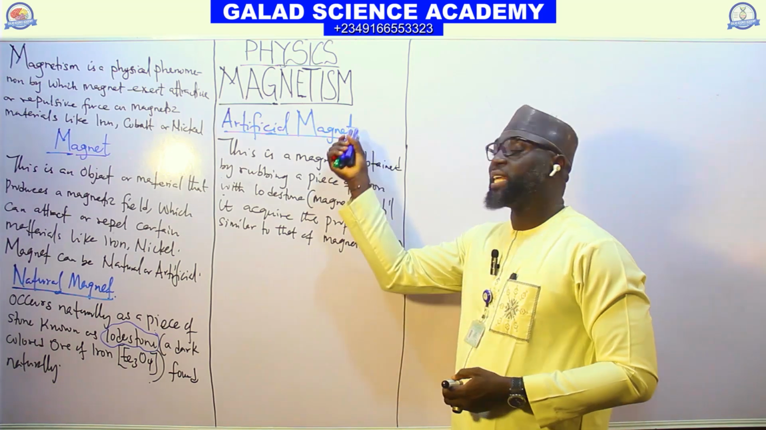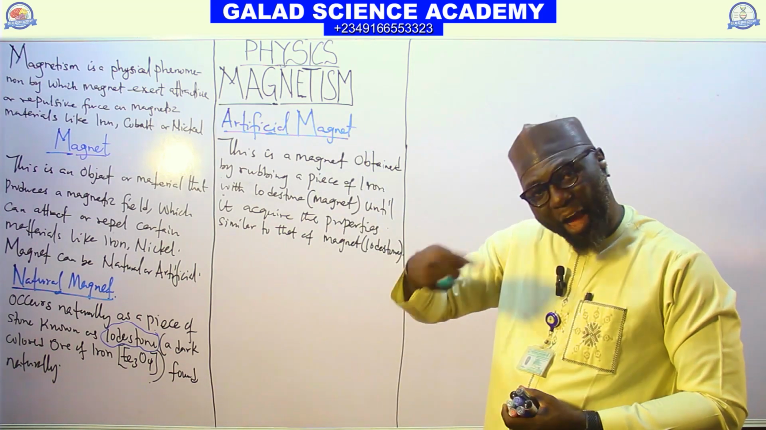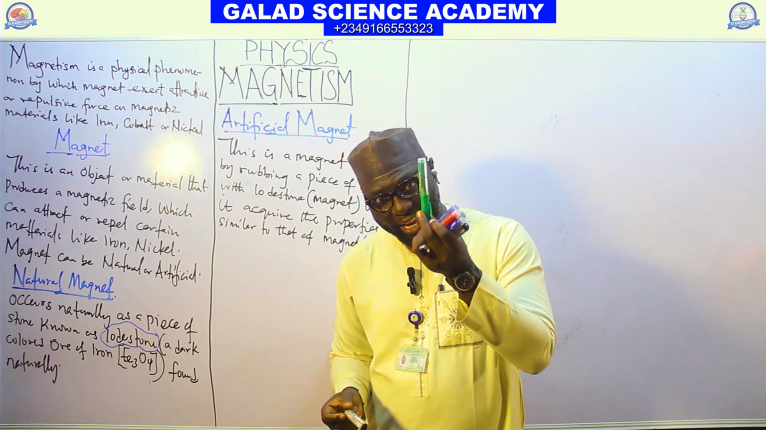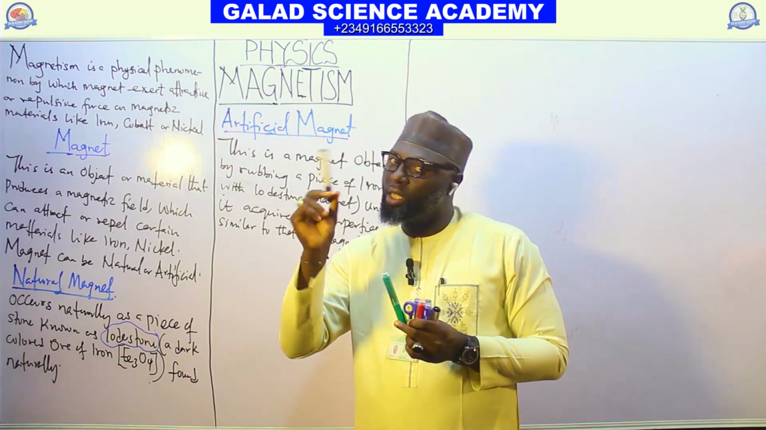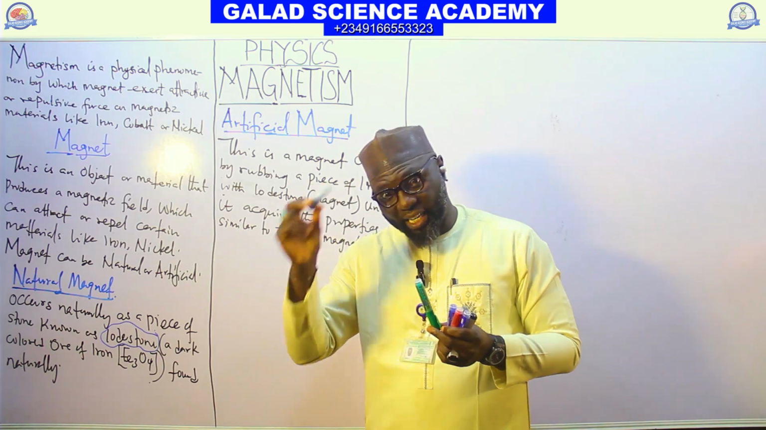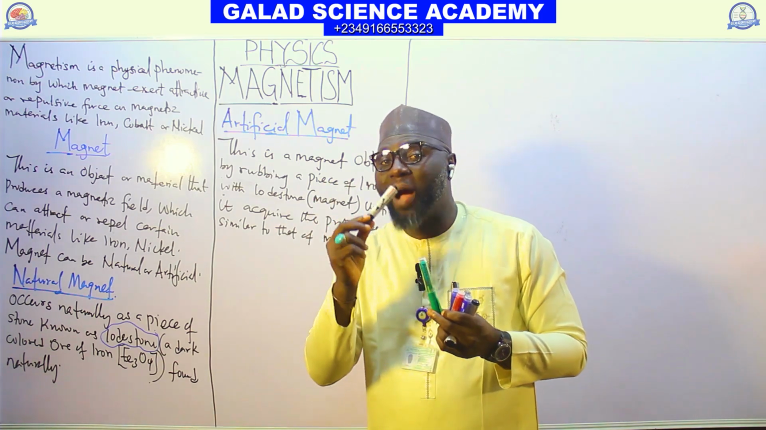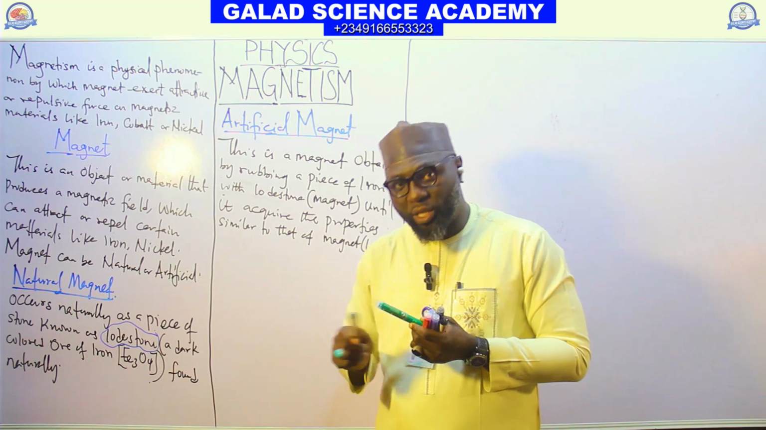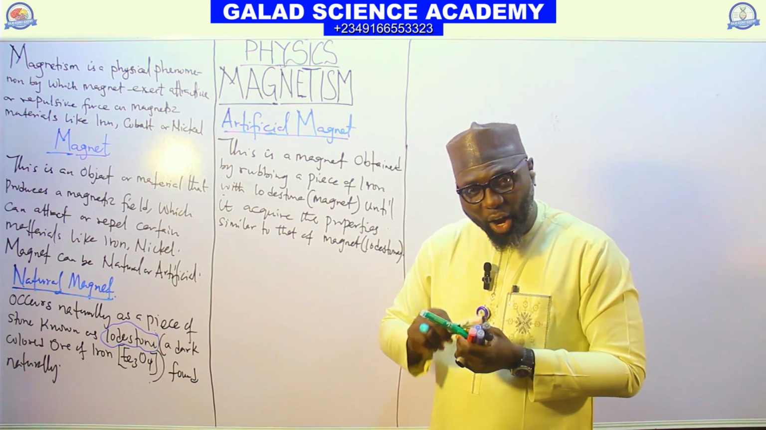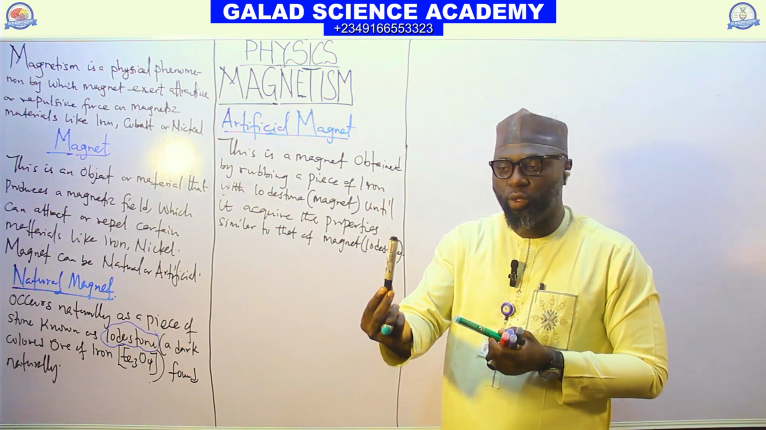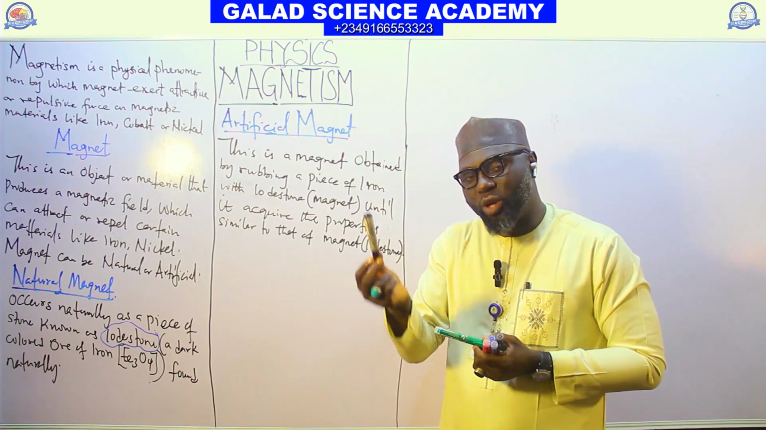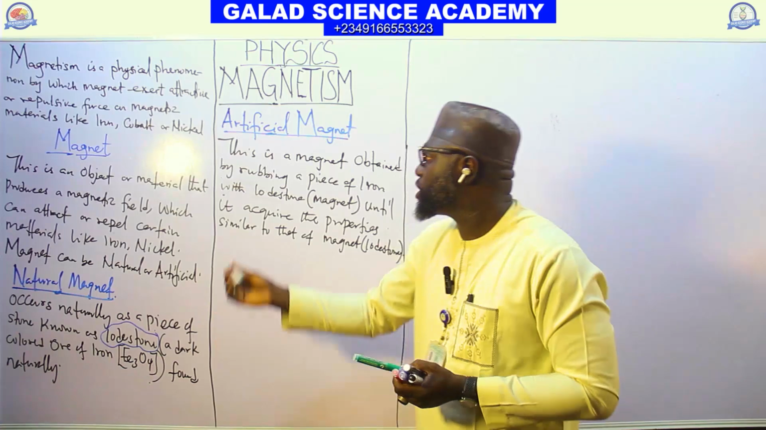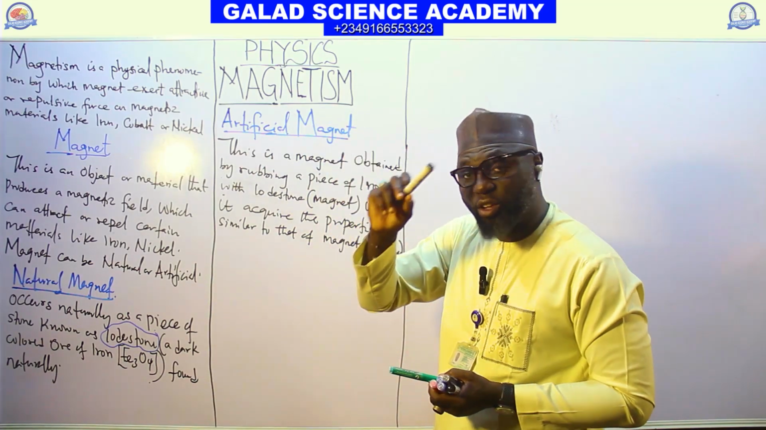See, this artificial magnet can be obtained by rubbing of iron with magnet. Assume this green marker is magnet, the black is iron. It's a magnetic material, but if I want to make this one to be magnet, I'm now trying to rub it with magnet, which is lodestone. So after rubbing, this iron will be magnetized. It will have a property that's similar to the magnet. And this process we call artificial magnet.